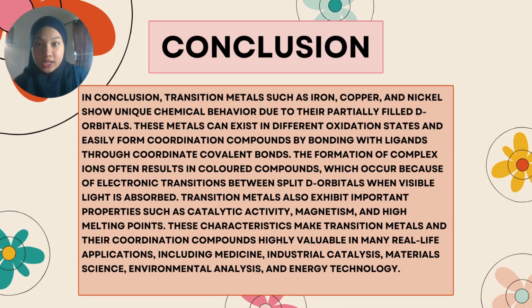For conclusion, transition metals such as iron, copper, and nickel show a unique chemical behavior due to their partially filled d orbitals. These metals can exist in different oxidation states and easily form coordination compounds by bonding with ligands through coordinate covalent bonds. The formation of complex ions often results in colored compounds, which occur because of electronic transitions between split d orbitals when visible light is absorbed.